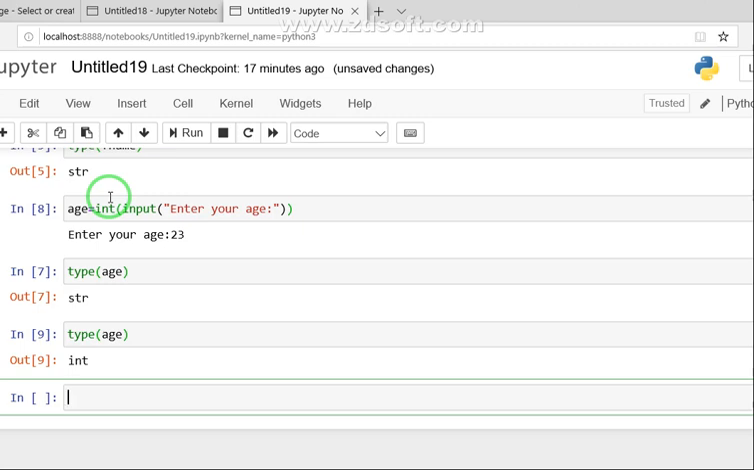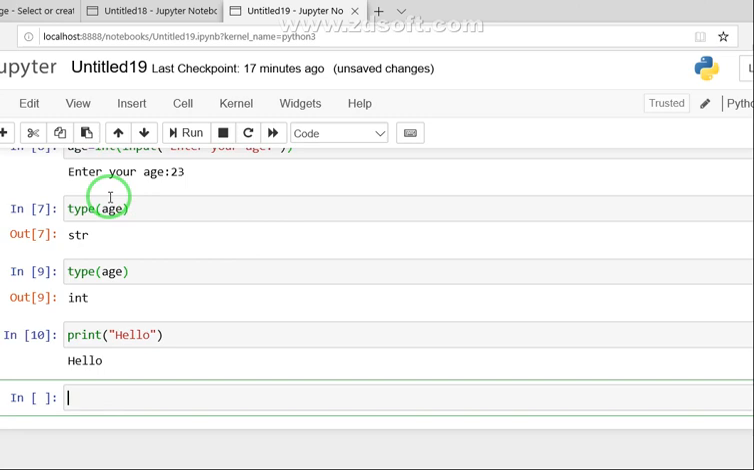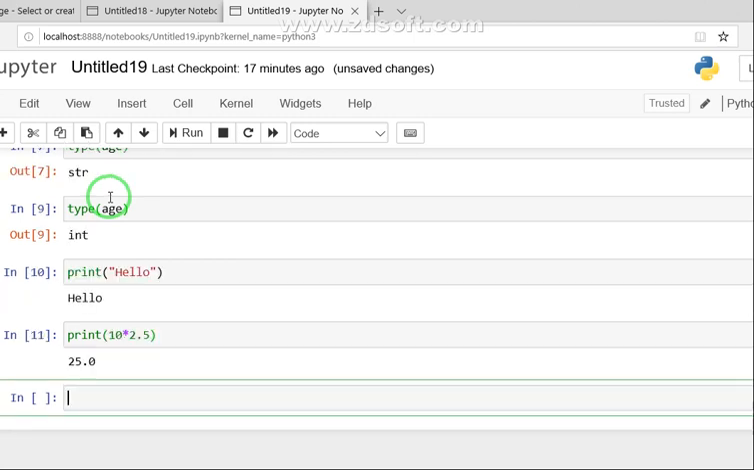Similarly, for output purposes we have the print function. Clear? Let's say I want to print a message, hello. You run this and you get that message here. Now you want to have an expression here. Let's say you want to multiply 10 into 2.5. You see the result I get here, 25. So this is how, for inputting, we use the input function, and for outputting, the most basic function is the print function that we use in Python.